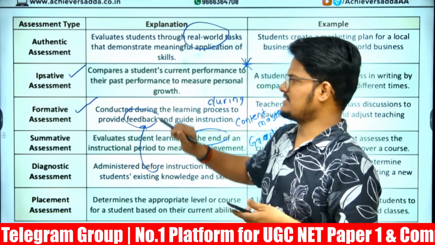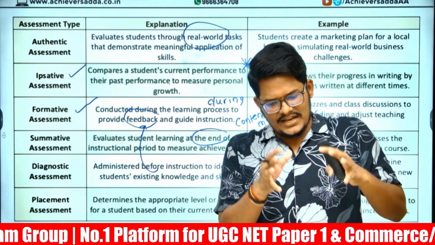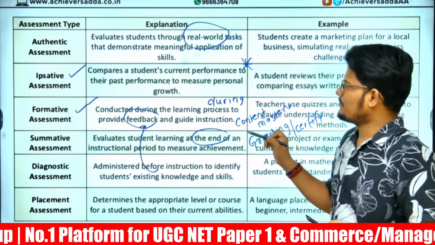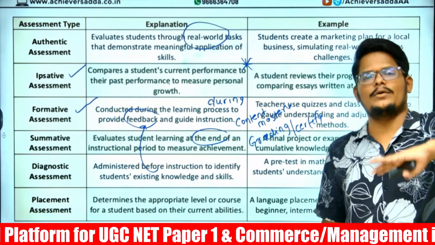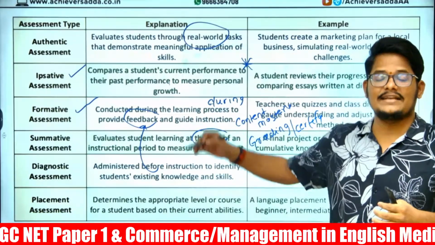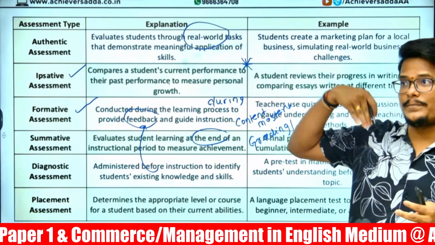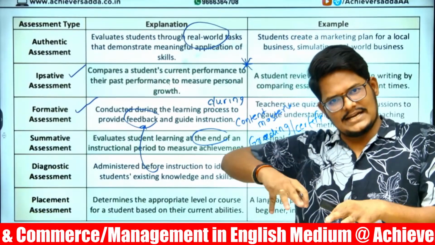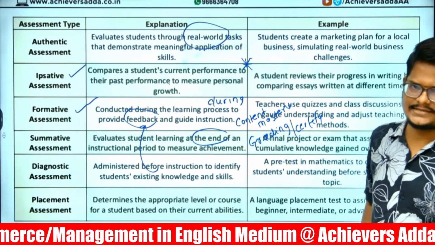Whereas ipsative assessment compares the current performance with the past performance, to see how much growth there is. That is ipsative. And when we predict future performance based on the current, that is prognostic assessment.